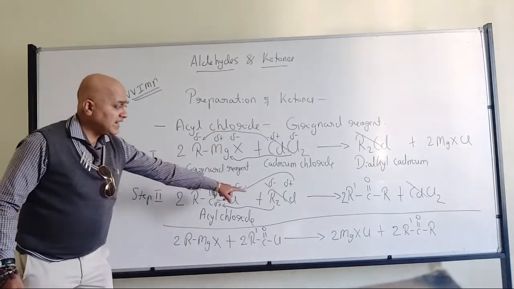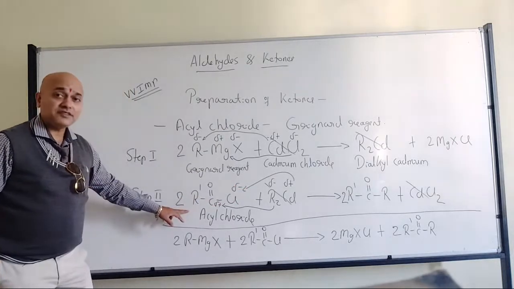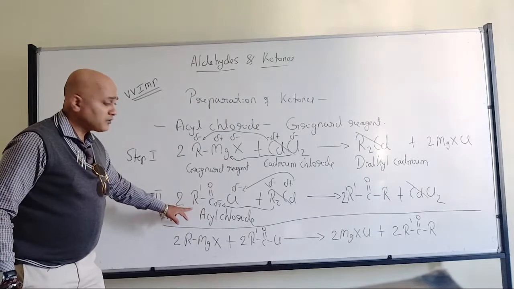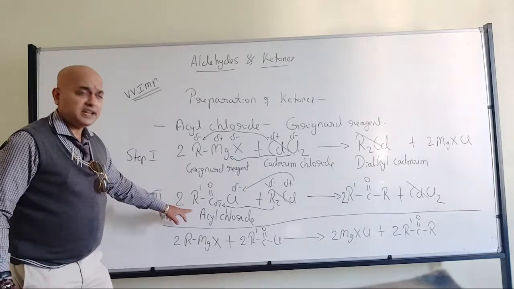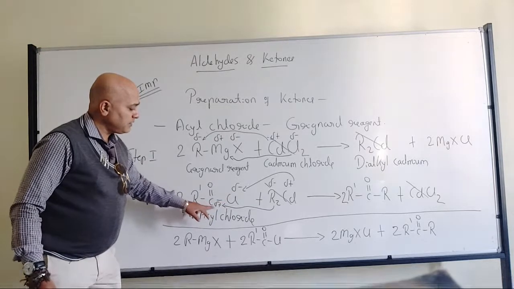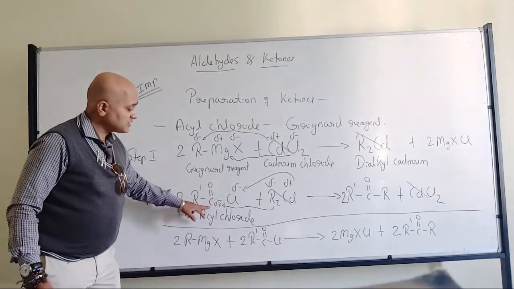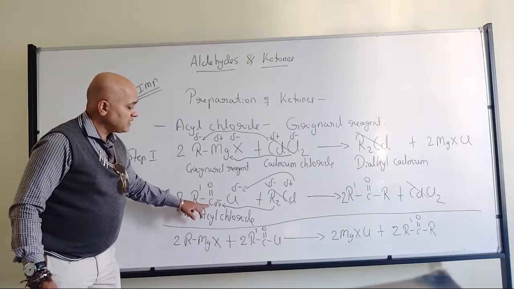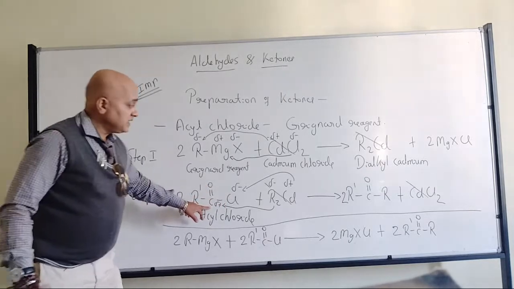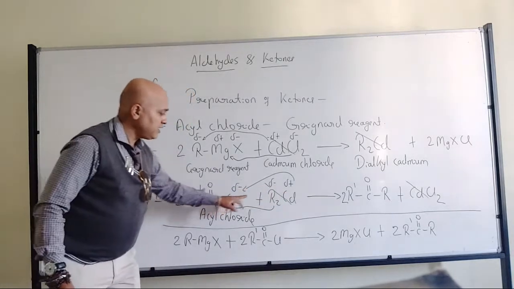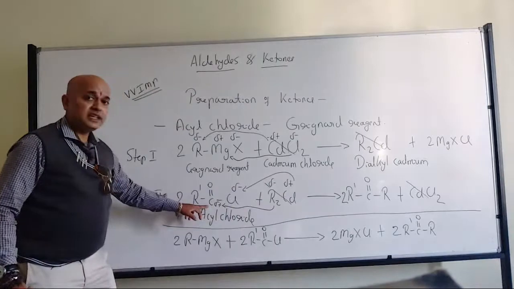Okay. So now in the second step, whatever dialkyl cadmium is there, it's going to react with the acyl chloride. So what is that acyl chloride? Once again, dipolarity is there. So negative, positive. This carbon will be positive because it is attached to halogen and oxygen. Now due to that, once again, positive part will go with negative, negative part will go with positive.